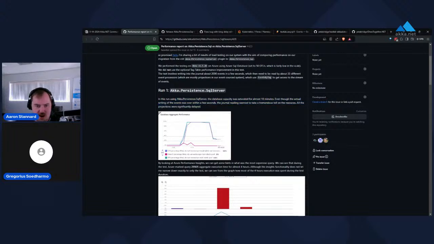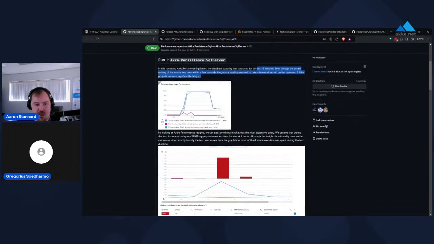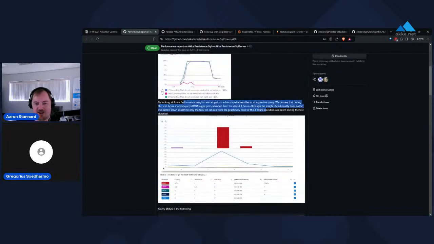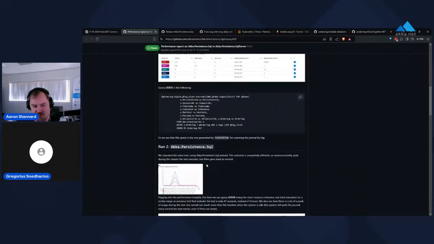So for running this test over Akka.Persistence.SqlServer, the database capacity was saturated for about 10 minutes, even though the actual writing of events was done within a few seconds. The journal reading that data took a tremendous toll on the resources. So basically, the high overhead here was from the projection side of things. The aggregate execution time, summing up the execution time for all the queries in parallel, added up to about 4 hours. So this is the overhead from the control experiment here.